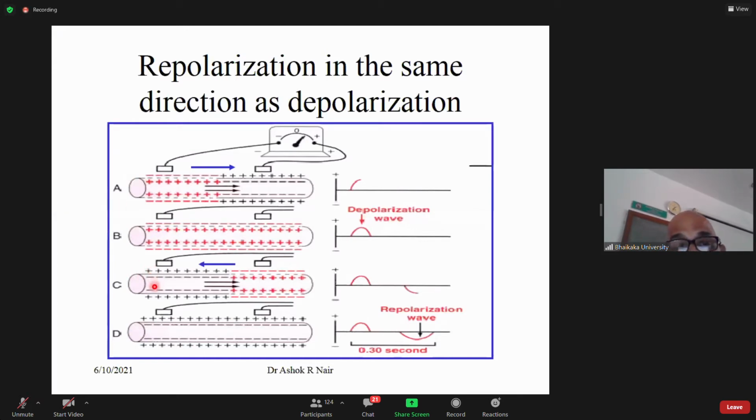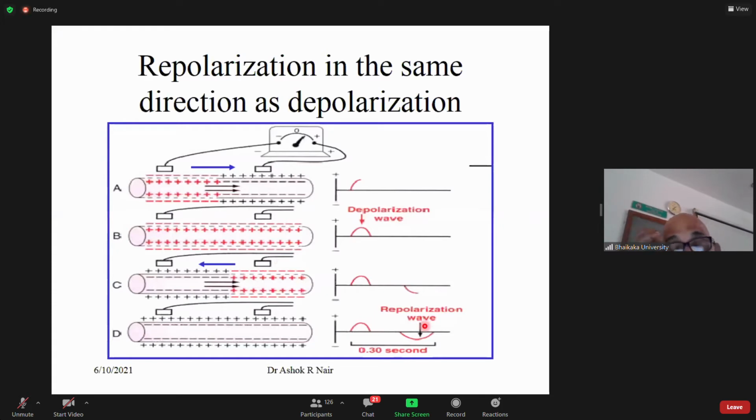Now the repolarization is taking place, and the region which got depolarized first is getting repolarized first. Inside becomes negative, outside becomes positive. Now electrical vector, as we said, will point from negative to positive. Right? So this region was totally depolarized. So outside was negative, inside was positive. The electrical vector will start pointing when this region is getting repolarized. The electrical vector will point in this direction. So you will get a downward deflection for repolarization.